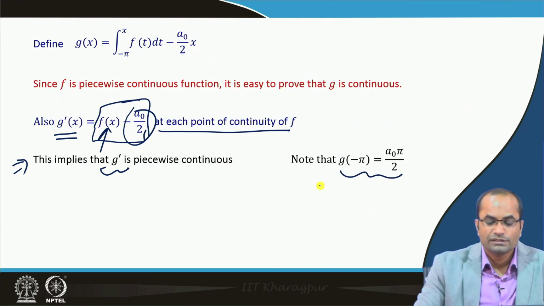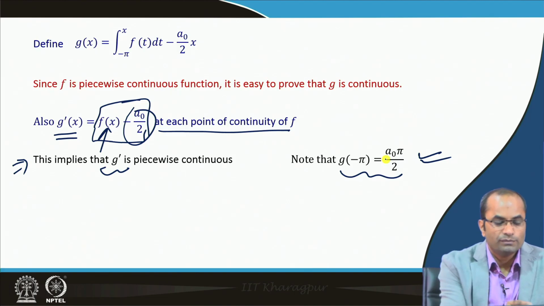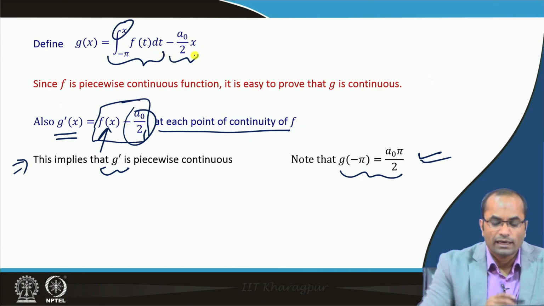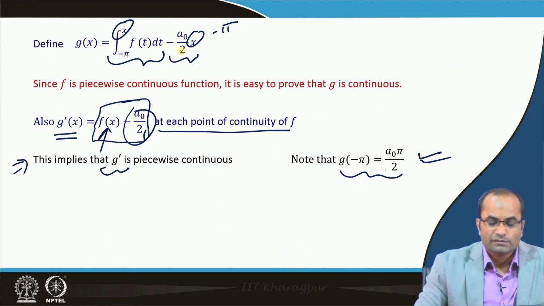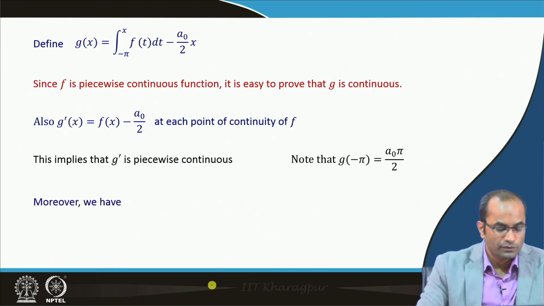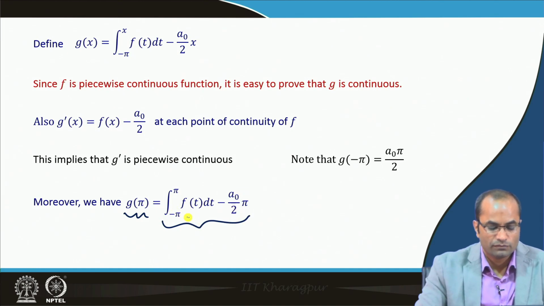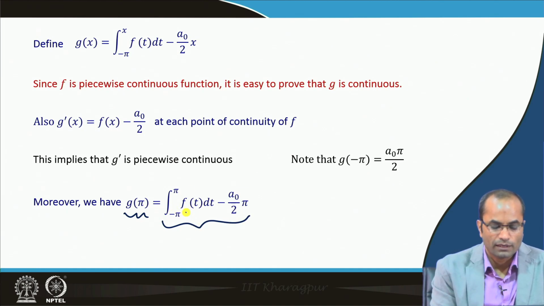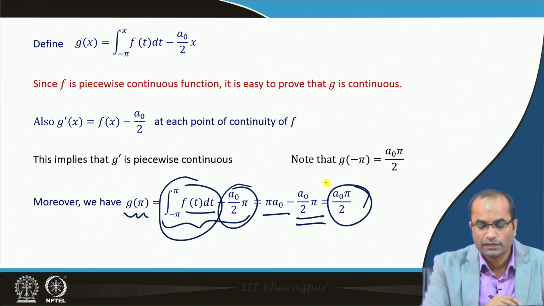And we also note that g at minus pi, if we compute, is a naught pi by 2, because if we substitute minus pi, the integral becomes 0, and then we have minus minus, which becomes plus, giving a naught pi by 2. And also g of pi is the integral from minus pi to pi of f t dt, which is pi a naught, minus a naught pi, and that is just a naught pi by 2.